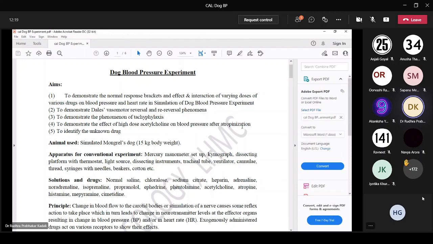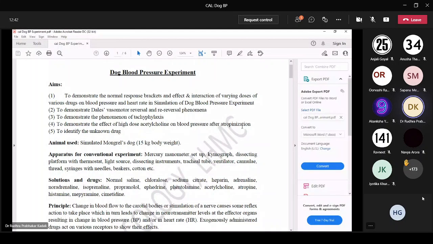Kymograph, I hope you know, is a drum. It is a cylindrical drum where the smoked paper is attached. Rise in BP, fall in BP, everything will be marked on this kymograph drum, and we will take the responses on it.